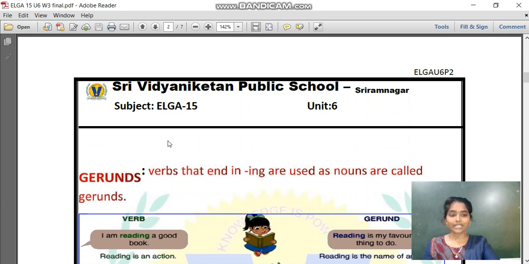Today we are going to revise a third component. It is a grammar component. As we learnt in the concept map, we are going to revise about the gerunds and how to form a noun using adjectives. Let me revise the first concept.